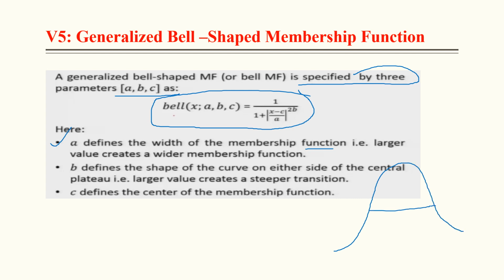A larger value creates a wider membership function, if the value of A is large. B defines the shape of the curve on either side of the central plateau. This is the center, so this defines the shape of the curve on either side of the central. C defines the center of the membership function, so we have to take care. C is the center, A defines the width, and B defines the shape of the curve on either side of the central.